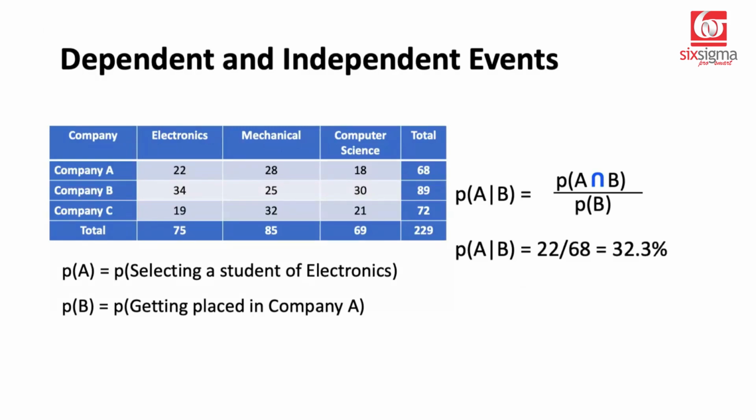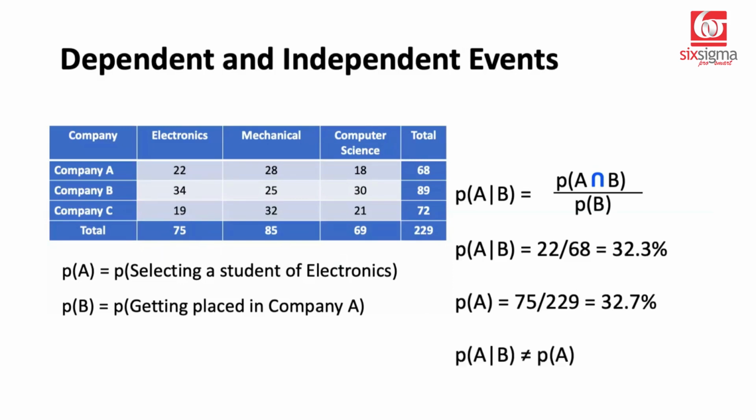Is this the same as probability of A? Probability of A is selecting a student of electronics. So what is the probability of selecting a student of electronics? 75 by 229, which is 32.7. They're not the same. A given B is 32.3 and A is 32.7. We don't do approximations here. These are not the same.